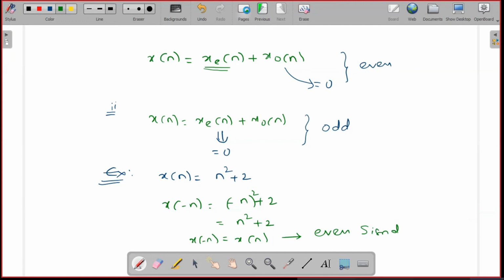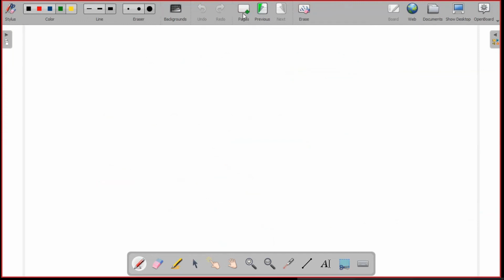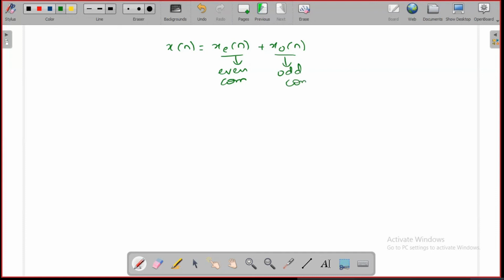Now, can you find, in an arbitrary signal, what is the even component and what is the odd component present? Generally we represent any arbitrary signal as a combination of even and odd components, that is xe of n plus xo of n, where this is the even component and this is the odd component. Now I need xe of n and xo of n. How do I evaluate that?